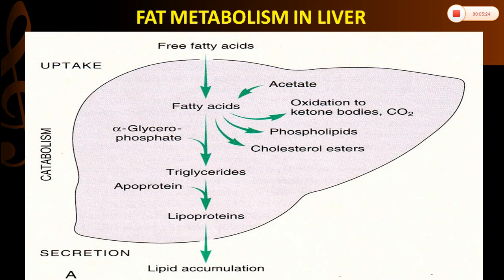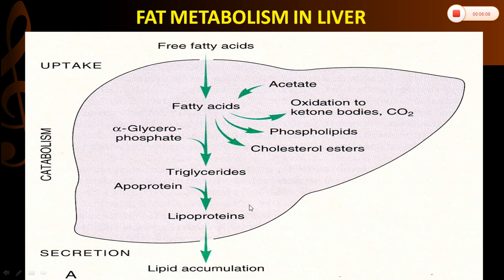Before understanding how triglycerides accumulate in the parenchymal cells, we should first know fat metabolism in the liver. The free fatty acids from the adipose tissue or ingested food are transported to the hepatocytes. In the liver, they are esterified to triglycerides, converted to cholesterol or phospholipids, or oxidized to ketone bodies. Some fatty acids are also synthesized from acetate. The release of triglycerides from the hepatocytes requires association with apoprotein to form a lipoprotein, and in the form of lipoprotein it is transported from the blood into the peripheral tissues.